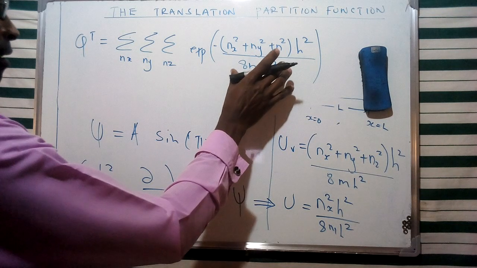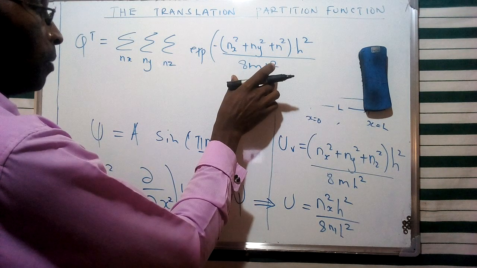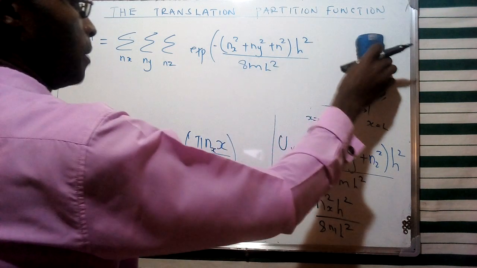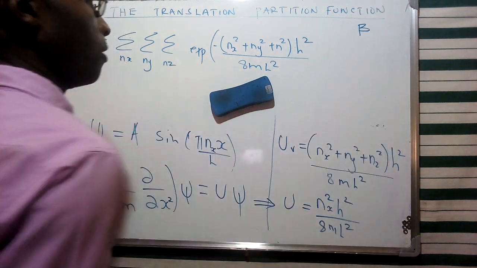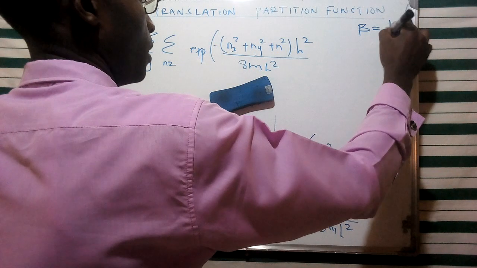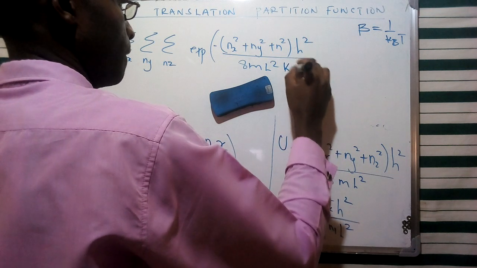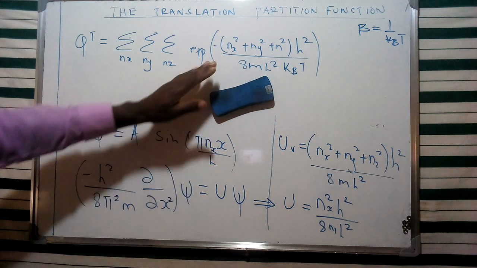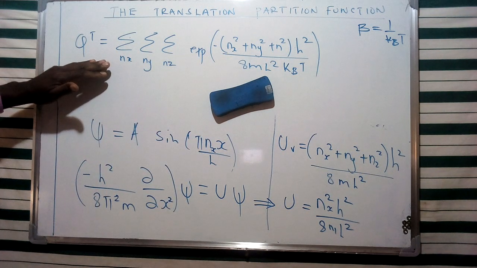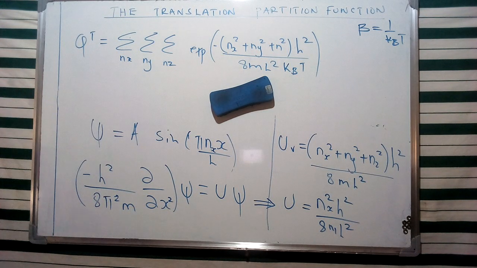In this particular case, this is going to represent this aspect of energy, which is basically U. Now, in our general representation of the partition function, we had this specific aspect of beta, which represented 1 over kbT, and therefore we're going to include it as kbT, and that's going to form a general representation for the translation partition function, taking into consideration these three components of the various quantum numbers for x, y, and z for this three-dimension coordinate system.